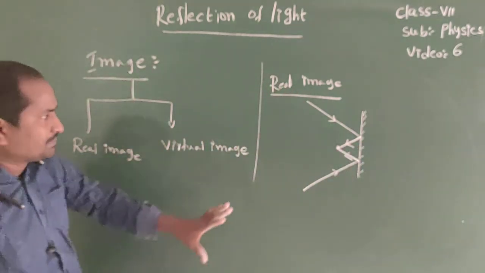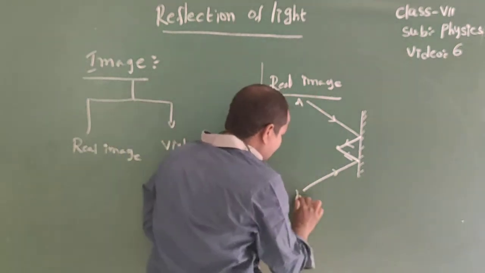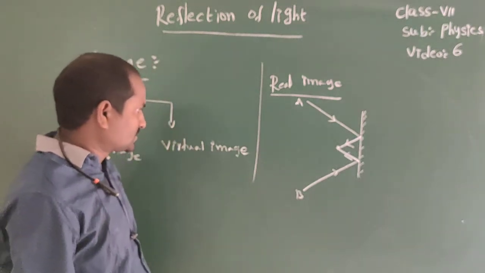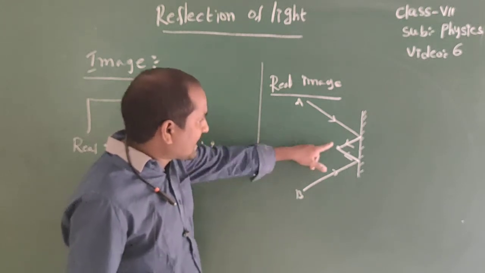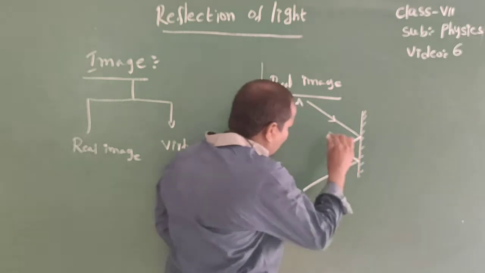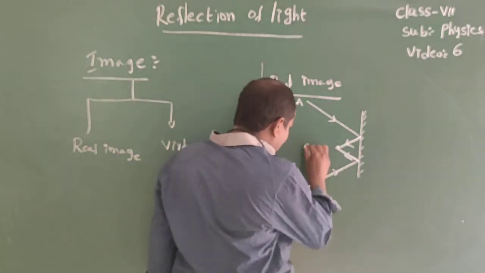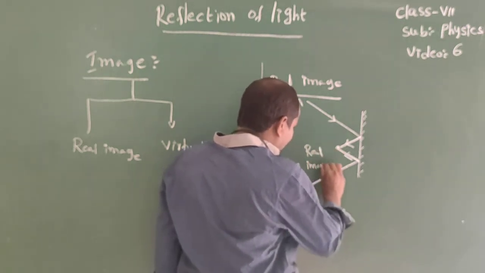These are once again diverging rays. For example, A, B. These two are the diverging rays from the light source. So here diverging rays after reflection are converged at a point. That point is called a real image.